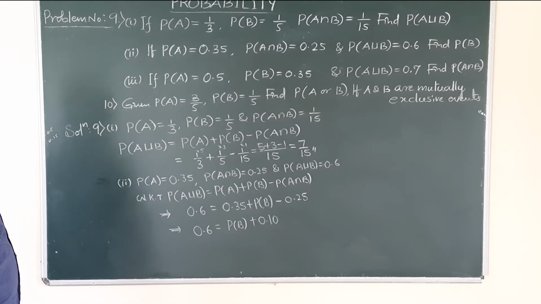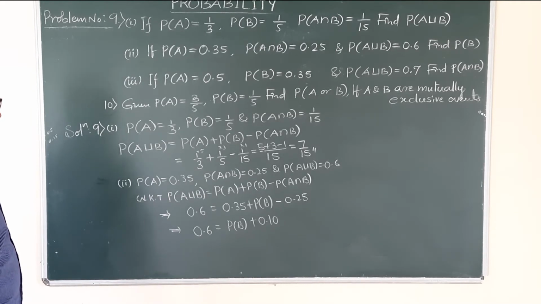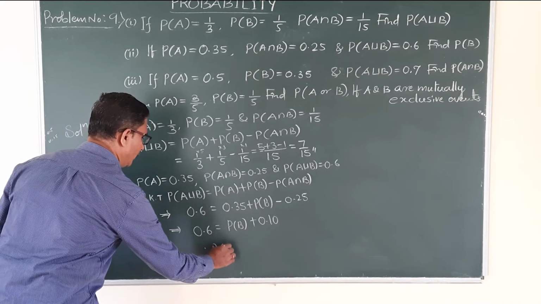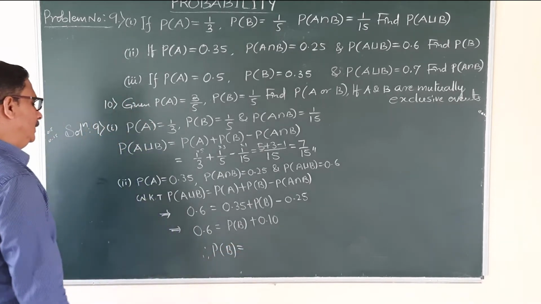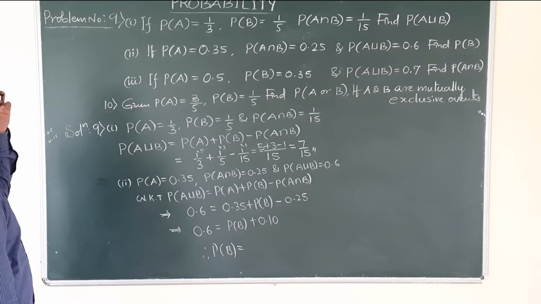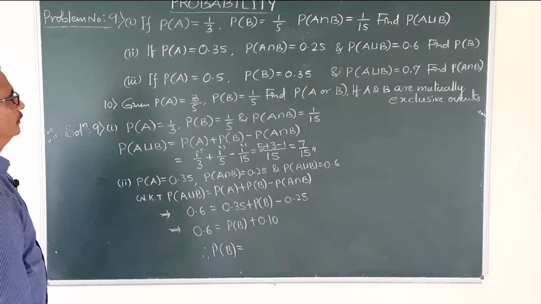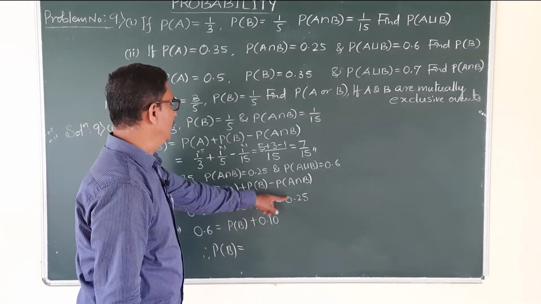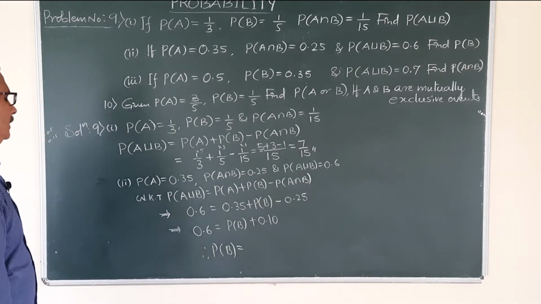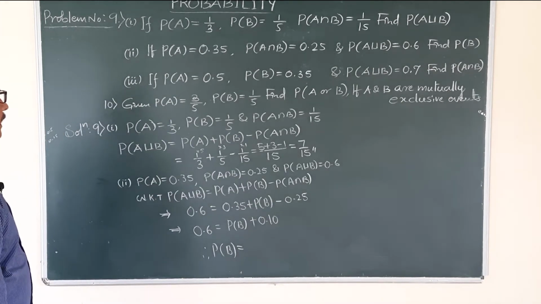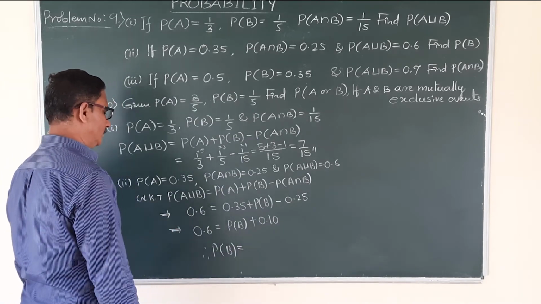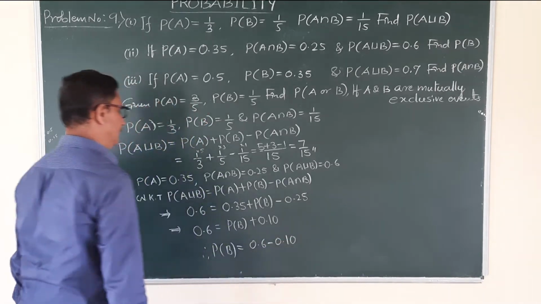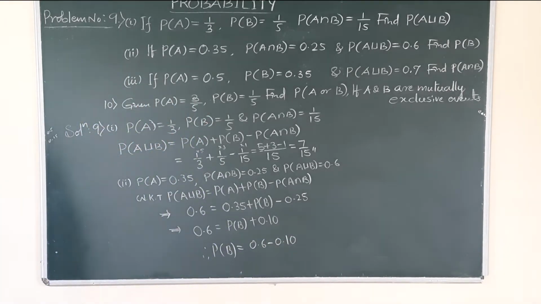Then simplify. Therefore, probability of B is equal to, rearrange, 0.6 minus 0.10.